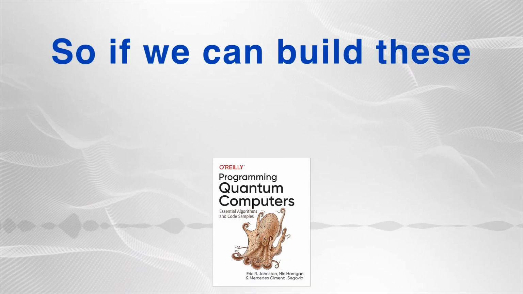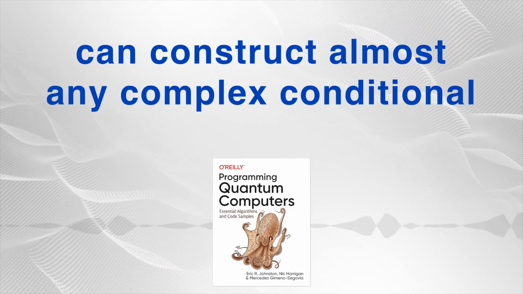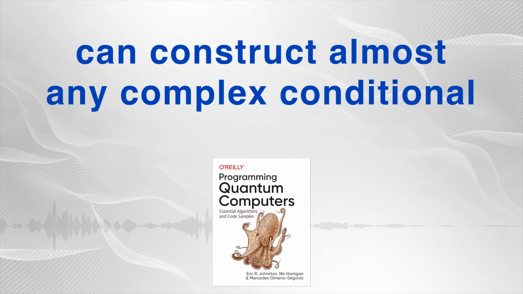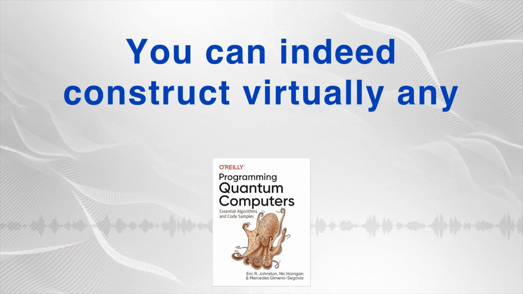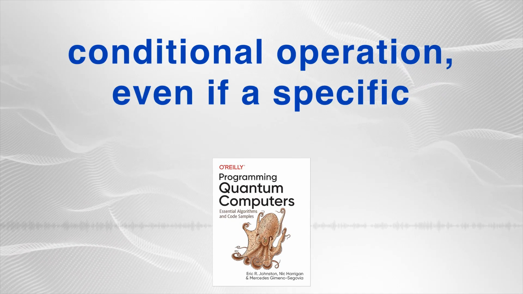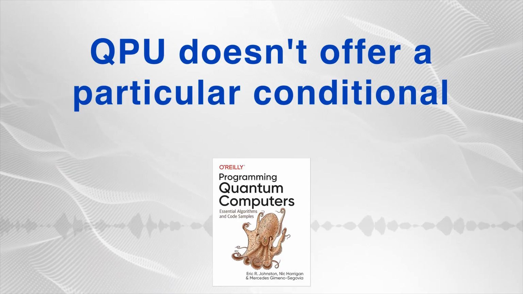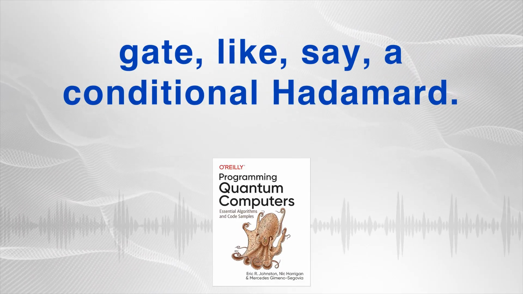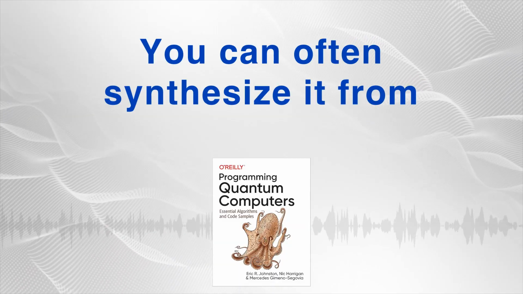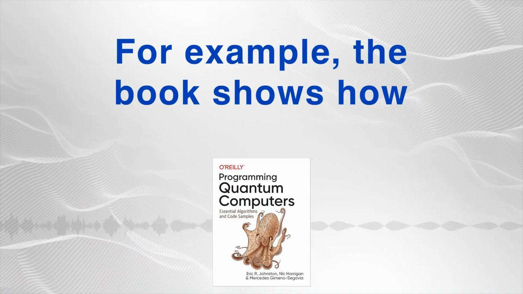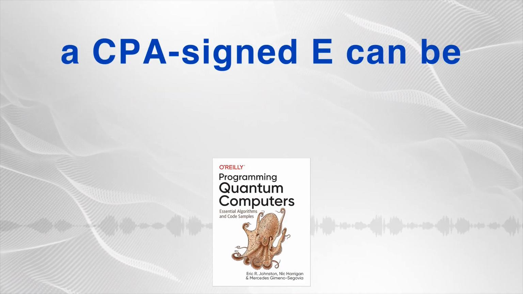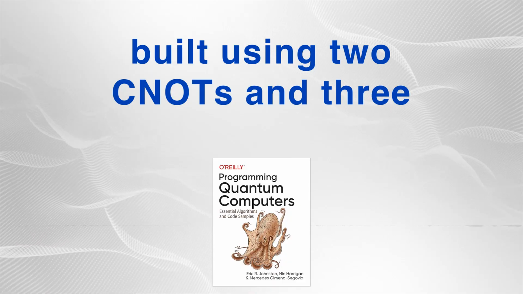So if we can build these conditional operations, does that mean we can construct almost any complex conditional logic we might need? Precisely. You can indeed construct virtually any conditional operation, even if a specific QPU doesn't offer a particular conditional gate, like, say, a conditional Hadamard. You can build it. You can often synthesize it from existing gates like CNOT, CZ, and phase. For example, the book shows how a CPHASE can be built using 2 CNOTs and 3 phase operations.